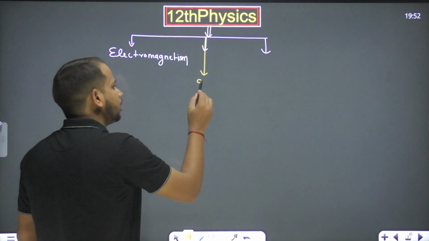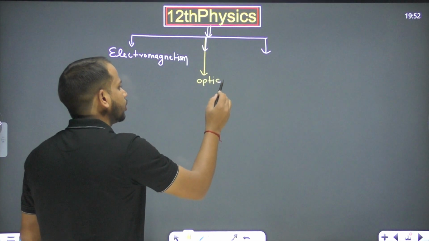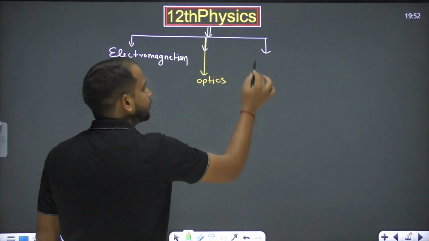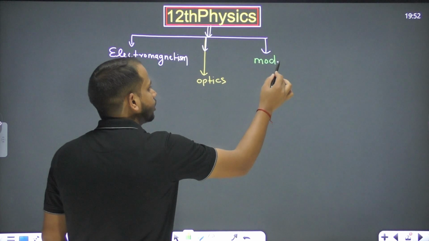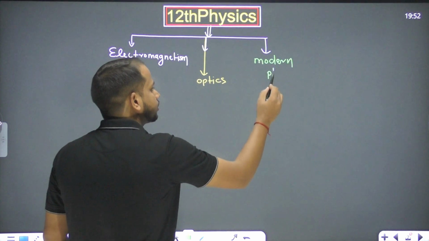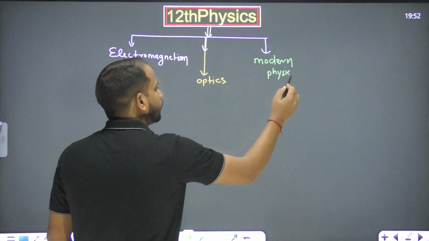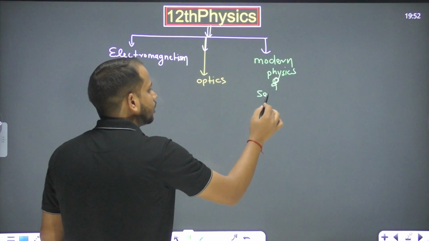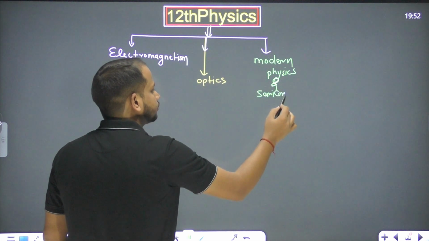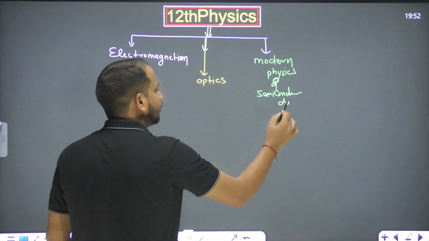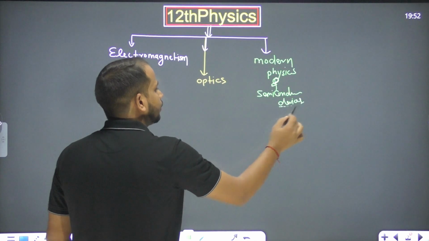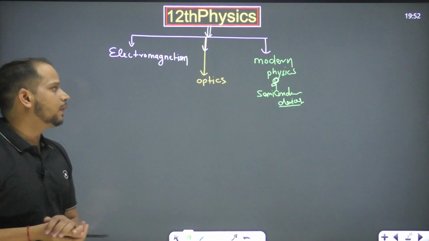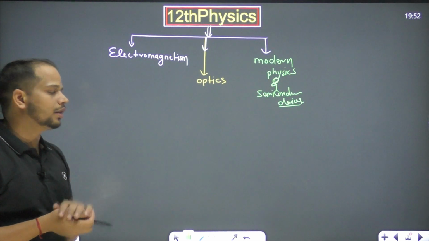The second part is optics, okay? And what's the next part we have? The next part is modern physics and semiconductor devices, right? So we will cover class 12 physics by these sections. Let's see what is the first one. The first section is electromagnetism, okay?